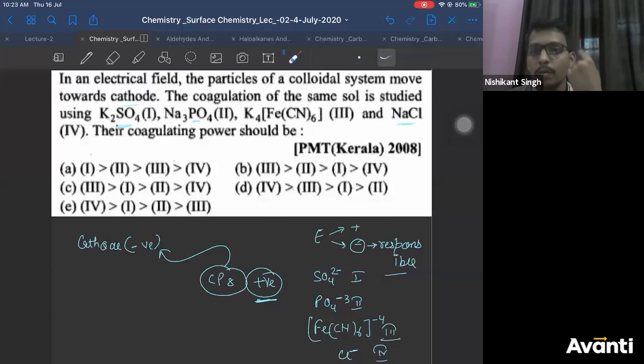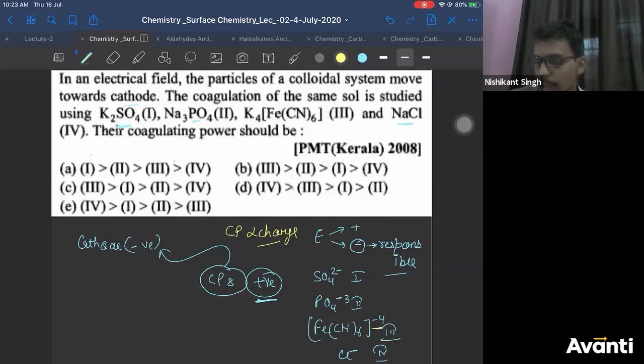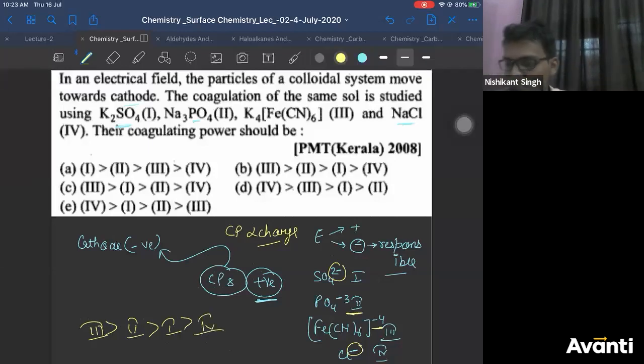Hardy-Schulze first law over. Second law: more coagulating power is directly proportional to charge. More is the charge, more is the coagulating power. So if you see that charge is maximum in 3, so 3 will have more coagulating power, minus 4. Then comes 2, that is minus 2. Then comes 1, that is minus 1, that is 4. So your answer will be 3, 2, 1, 4. That is, the correct option is B.